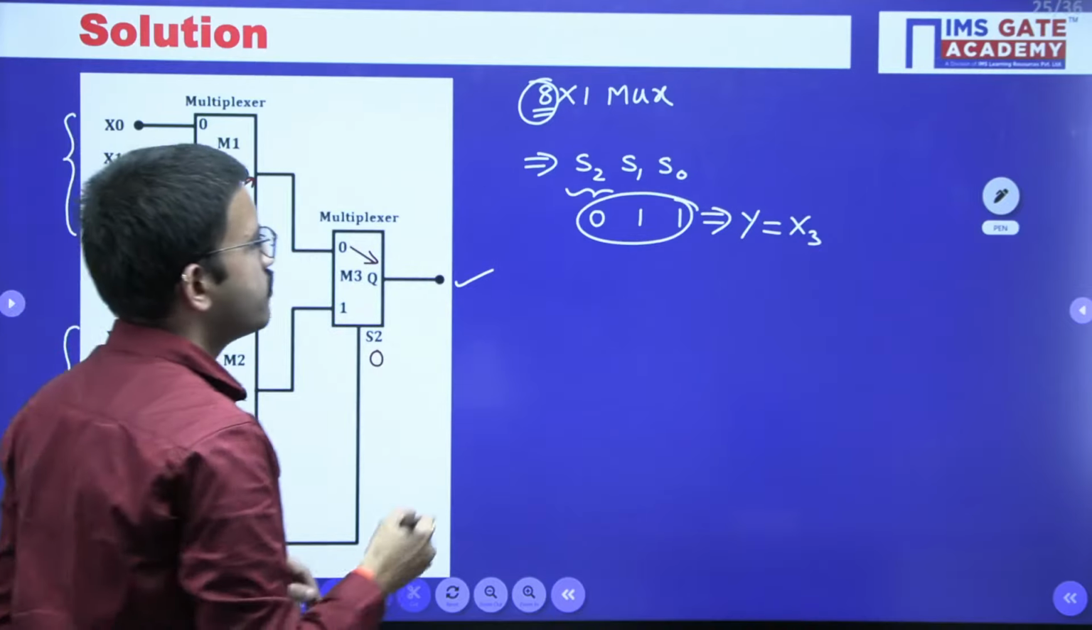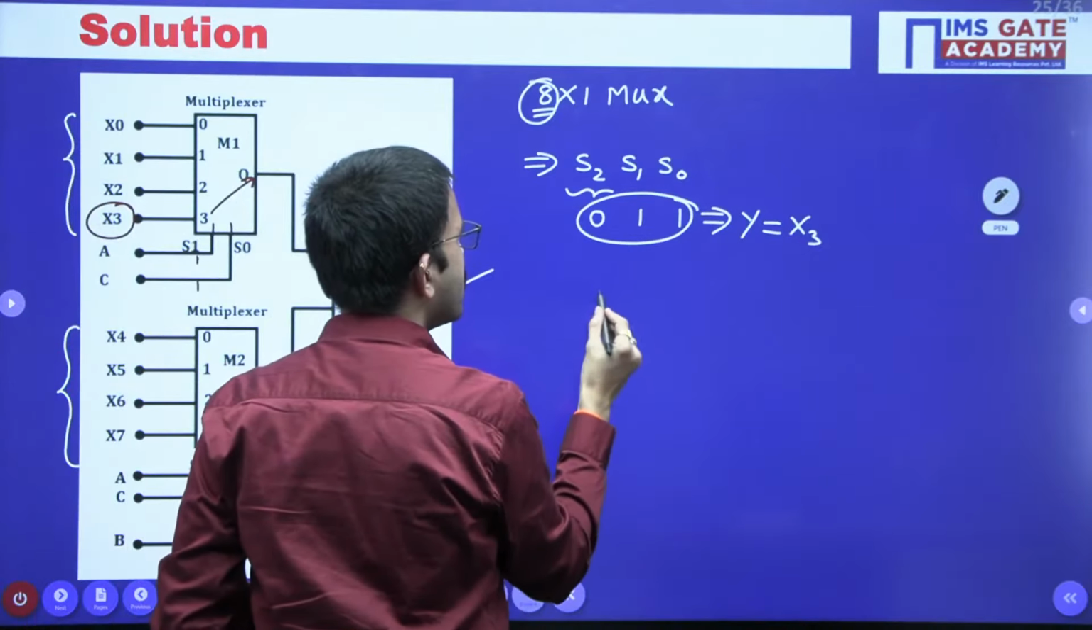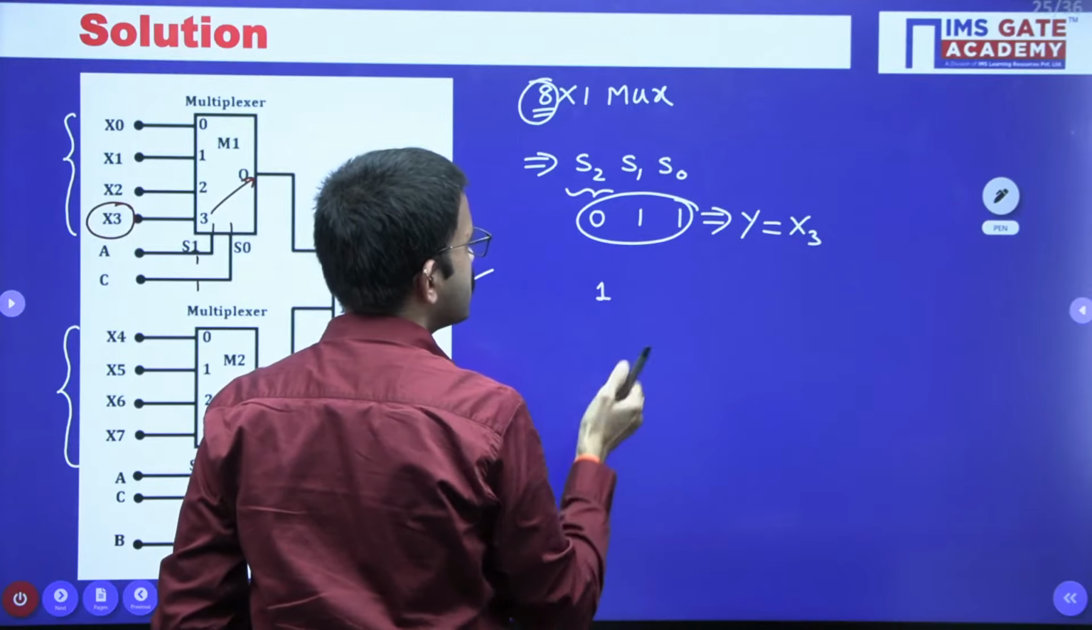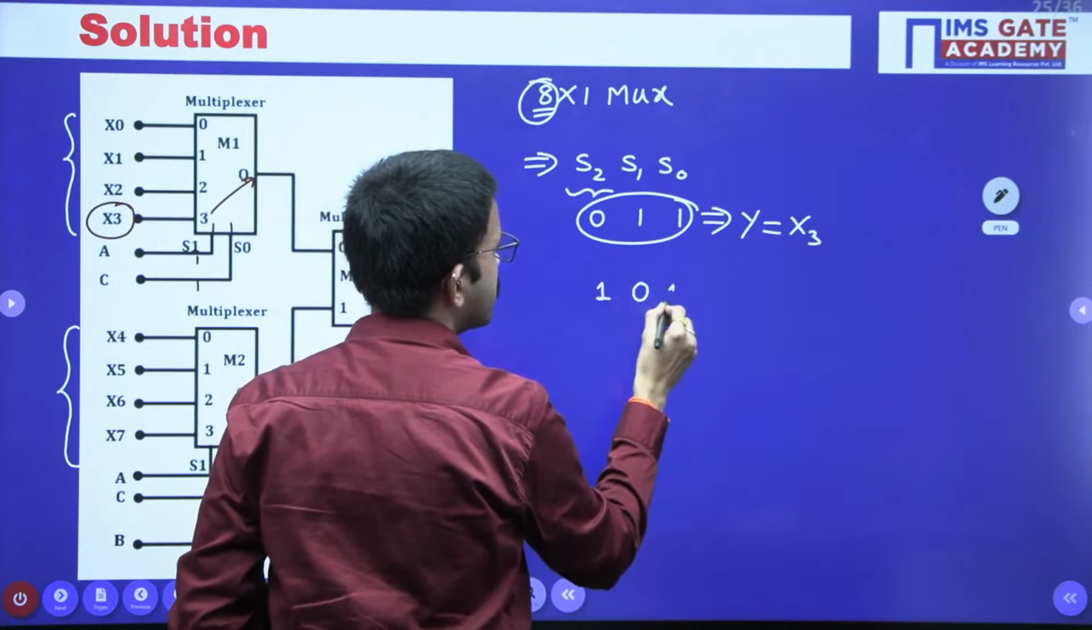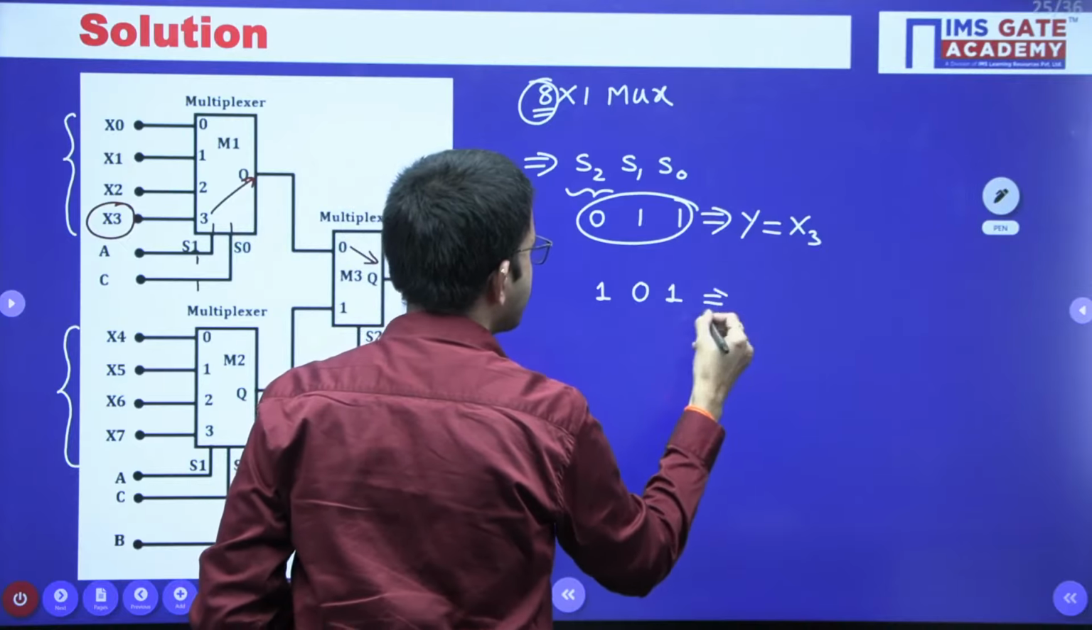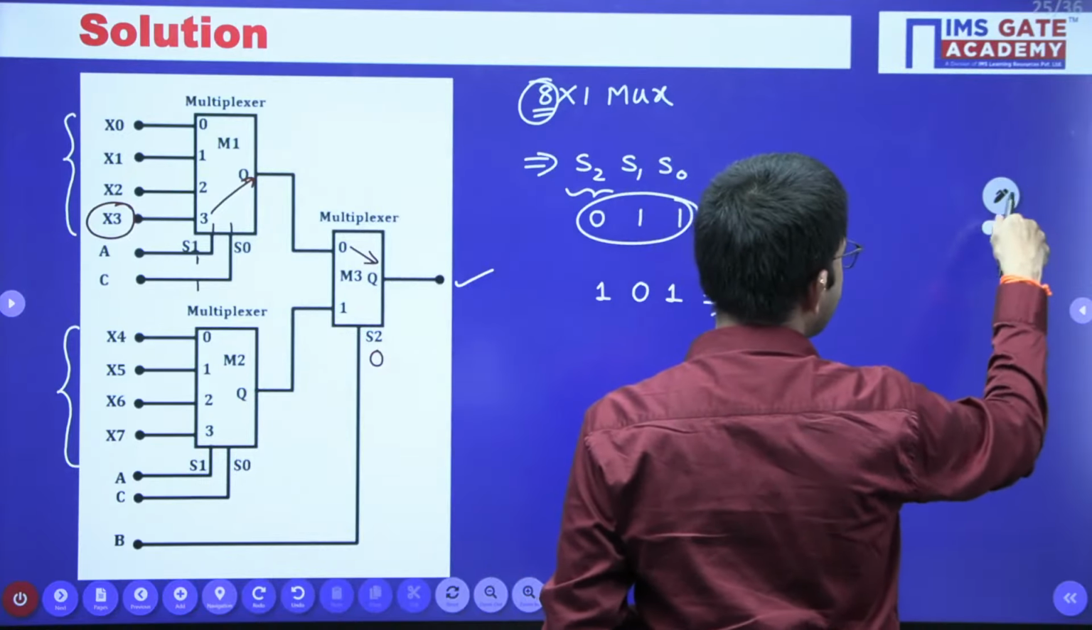Just for understanding purpose, I will consider, say for example, 1, 0, 1. Suppose regarding the selection lines, 1, 0, 1.